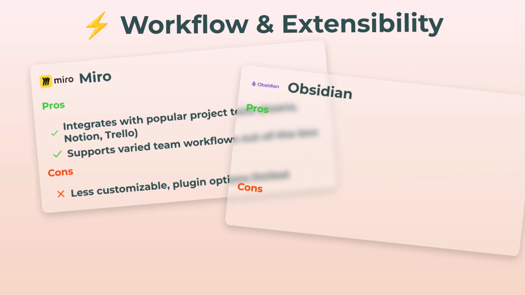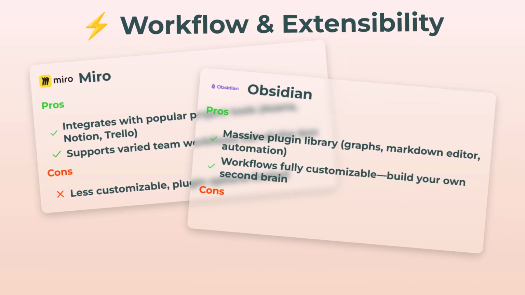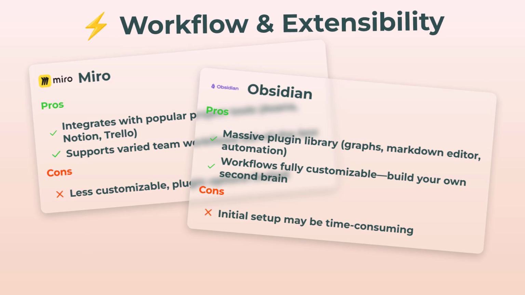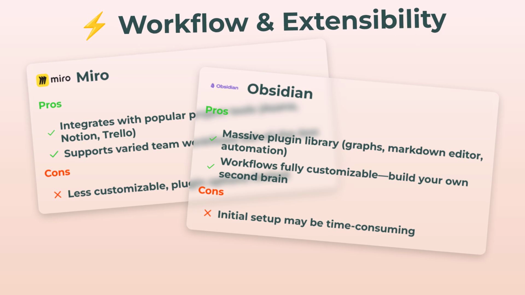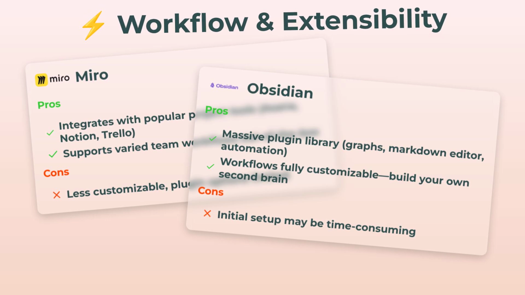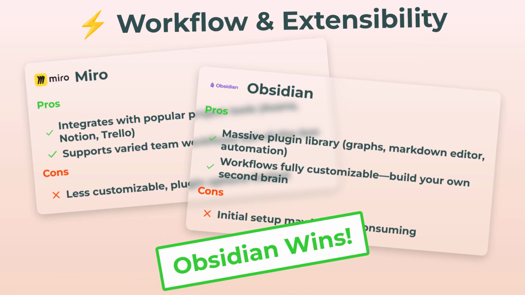Obsidian, you're swimming in options. The plugin library is massive. Graphs, markdown tricks, automation, links to everything. Literally you can build out your own system, your own second brain. Downside, getting set up takes a minute, especially if you want fancy workflows, but that flexibility, kinda unmatched. Obsidian is the boss here.